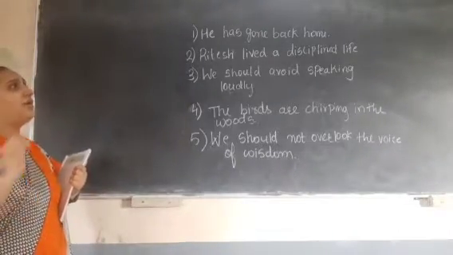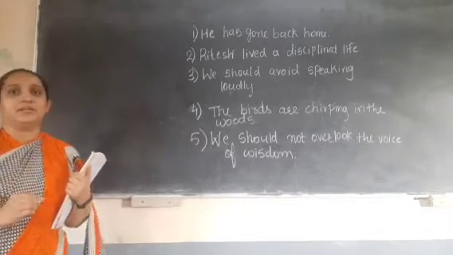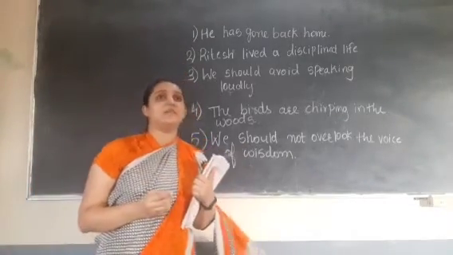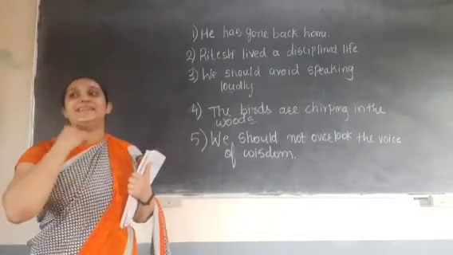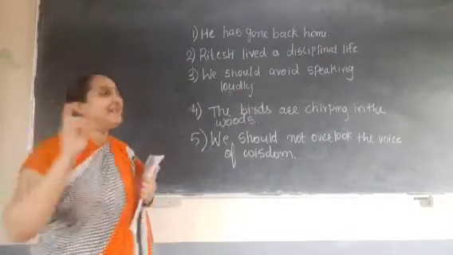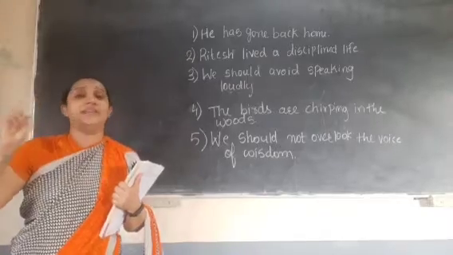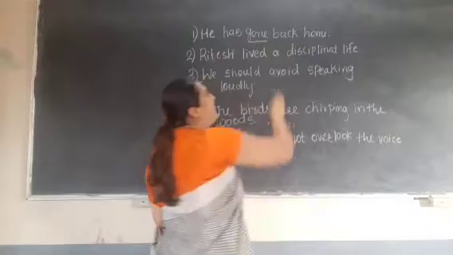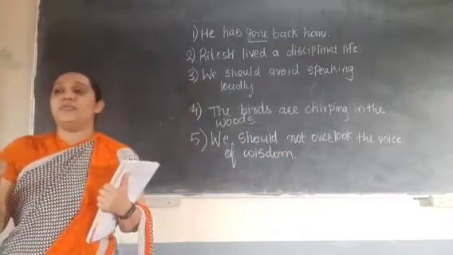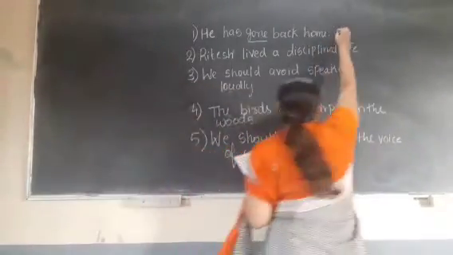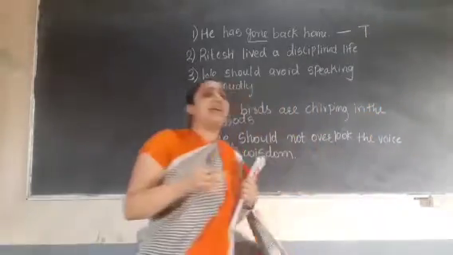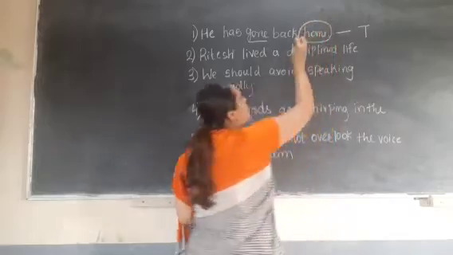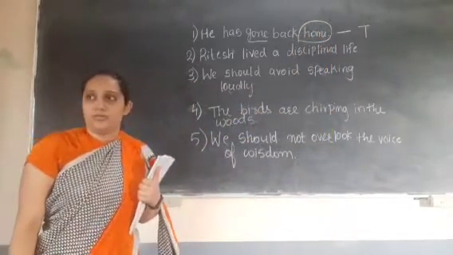He has gone back home. Is there an object in the sentence or no? Transitive or intransitive? First of all, we will underline the verb. Which word is the verb here? Gone. Gone is action. So which type of verb? Transitive. Why transitive? It has an object. What is the object? Home is the object. So we will circle home.